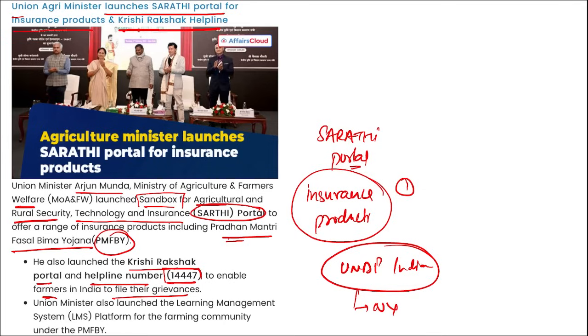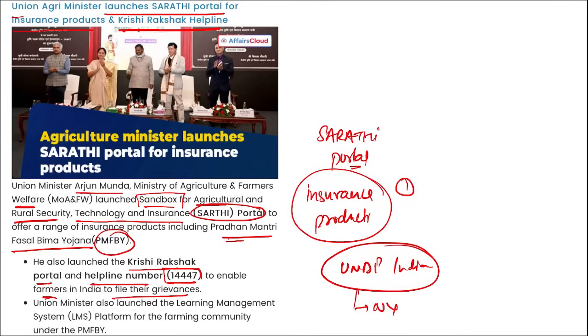And this Sarathi portal, basically, as we saw, this will offer various insurance products, and as it is a portal, it is a website that will make it easy for the insurance processes for the farmers, offering a digital insurance. This will act as a single window platform for purchasing, viewing their insurance, and the platform will be a user friendly interface that will allow digital payment options also. Right?